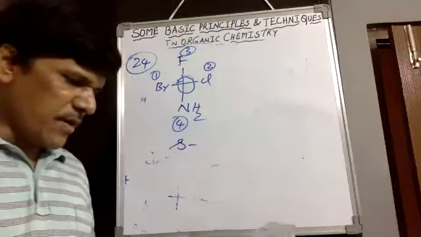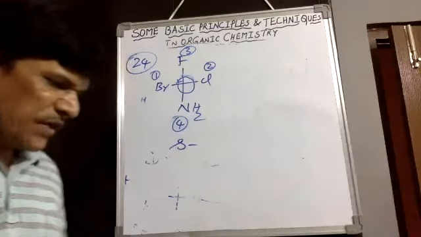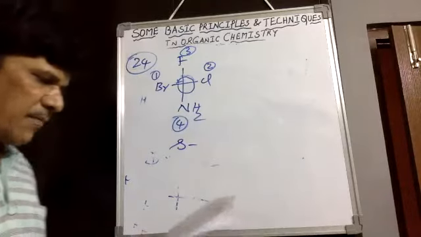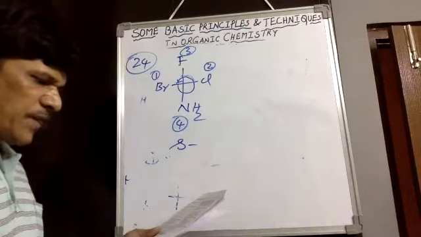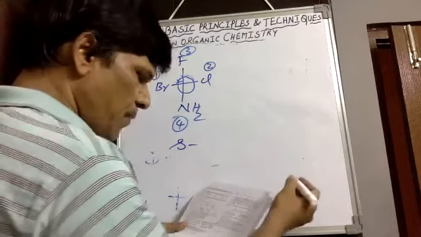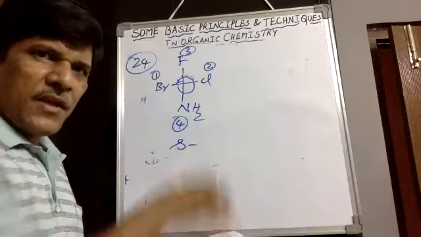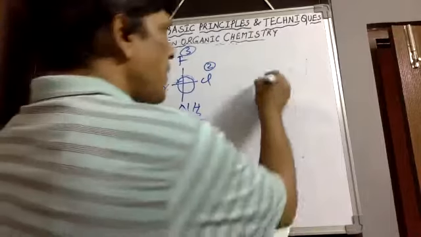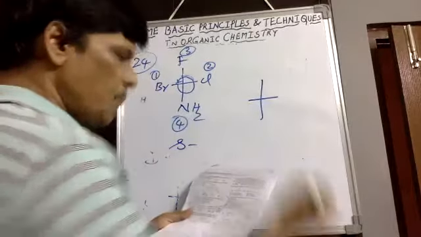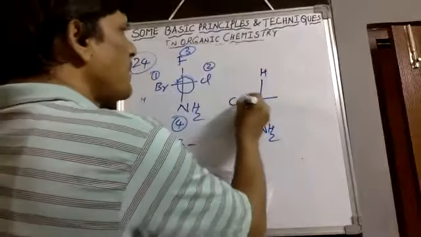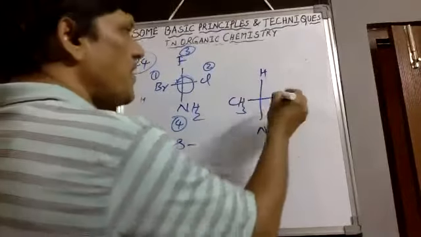Then next we would come back to 26. What is the absolute configuration when the following compound is rotated by 270 degrees? The given compound after rotation, 90 degrees, 180, 270. That means left side groups we would get on the right side, right side groups we would get on the left side. Hydrogen, NH2, and methyl we would get on the left side after rotation of 270 degrees.